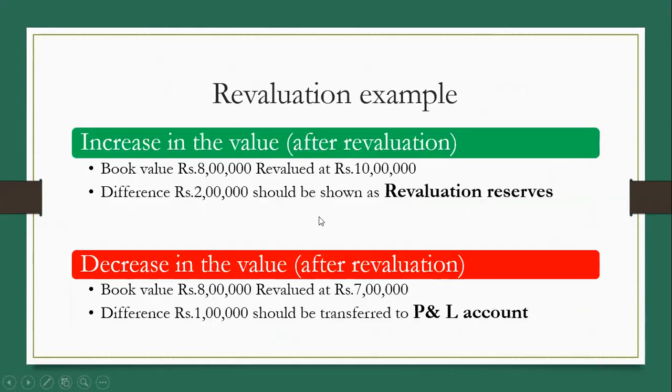Here is one example of revaluation. If the book value of an asset is 8 lakh and after revaluation it is rupees 10 lakh, here is an increase in value of rupees 2 lakh, which should be shown as revaluation reserves. In case the book value is 8 lakh and after revaluation it is 7 lakh, then there is a decrease in the value by rupees 1 lakh. This 1 lakh should be transferred to the P&L account.